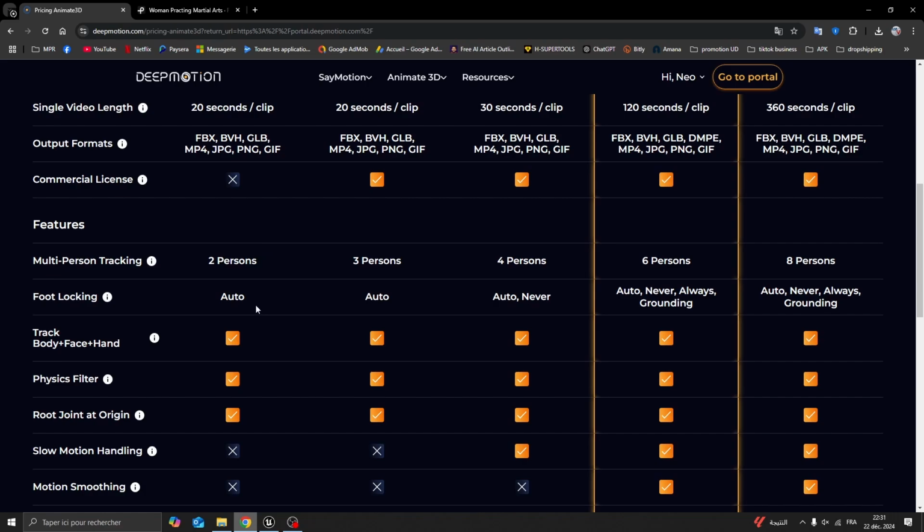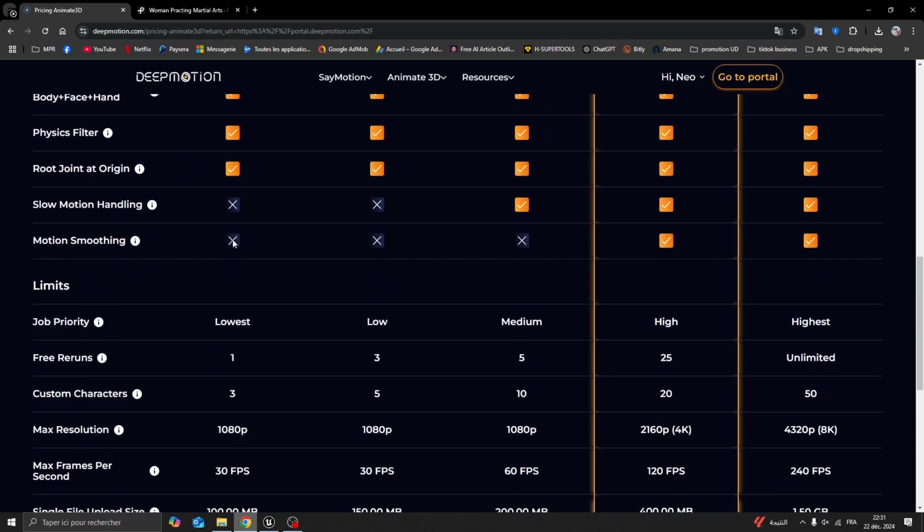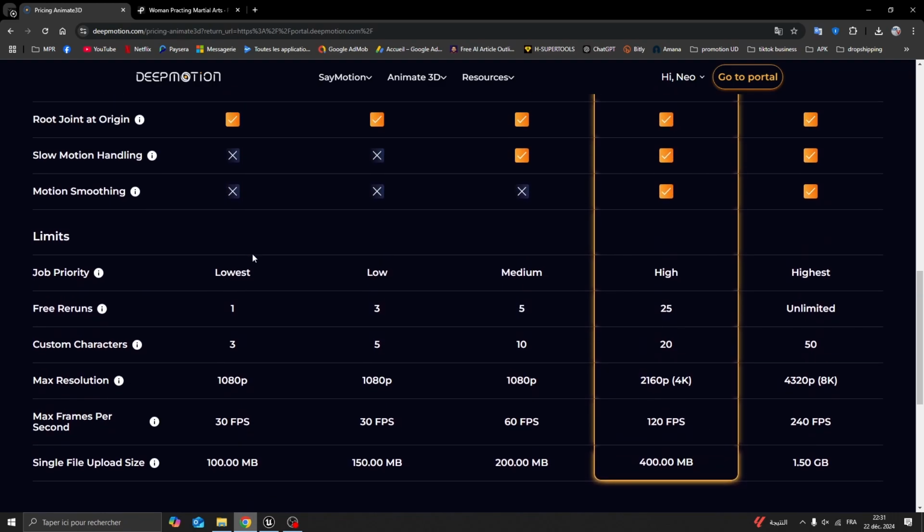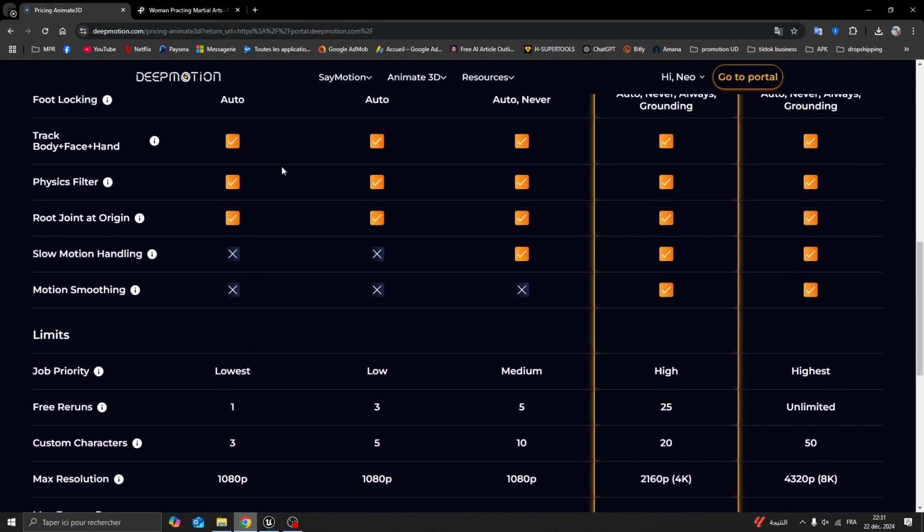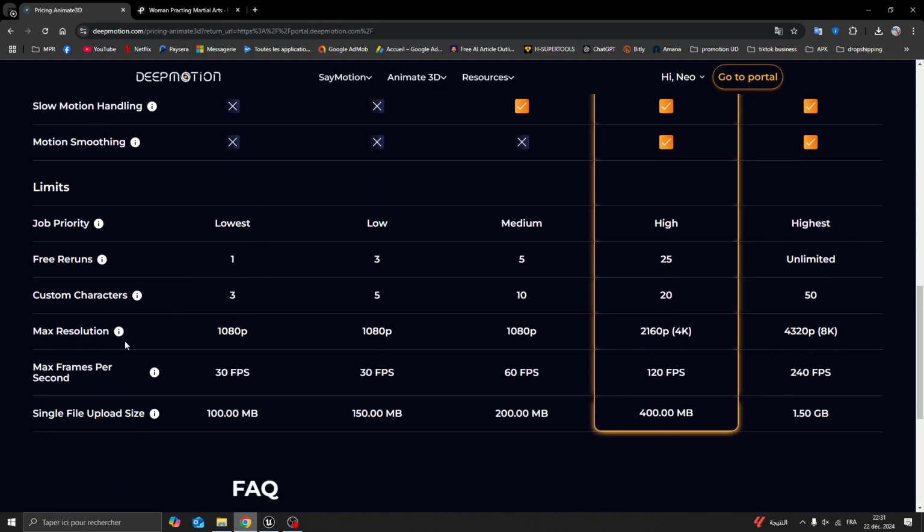There are some other features, but we are not going to talk about them here because they don't interest us. And one last thing is that the resolution is full HD, okay, with 30 FPS, which is the frame rate of the animations on Unreal Engine.